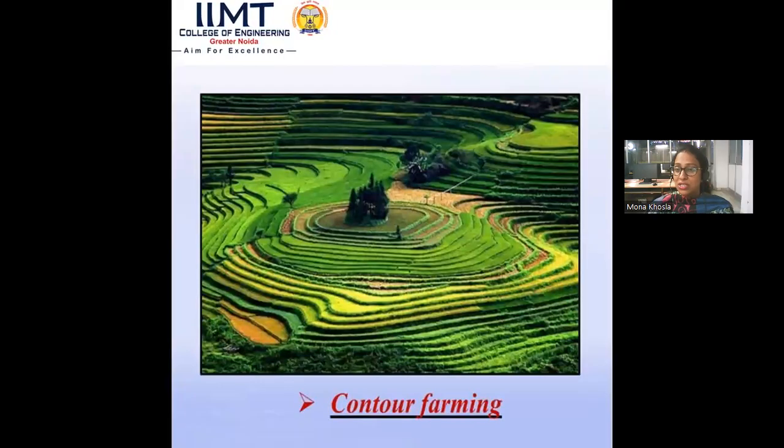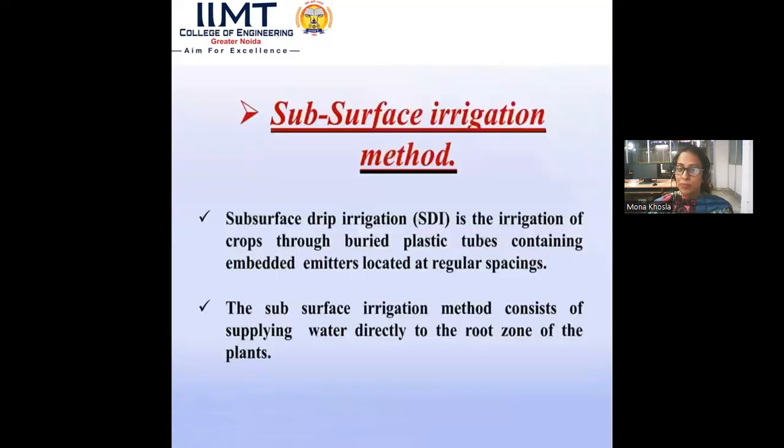So we have discussed all the methods of surface irrigation, from free flooding and wild flooding to contour farming. I hope you are clear with all the methods of surface irrigation. Now next we'll discuss the subsurface irrigation method. It is the irrigation of crops through buried plastic tubes containing embedded emitters located at regular spacing.